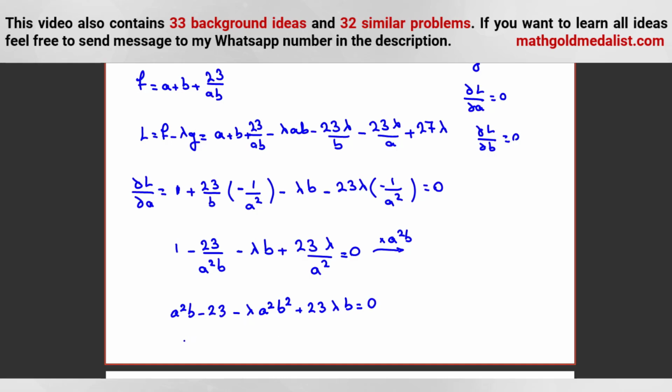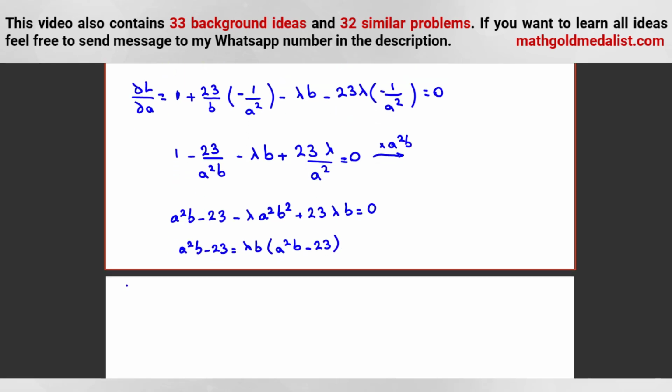Now let's write A squared B minus 23 is equal to, let's take these two terms that contain lambda to the right hand side. So we can factor out lambda B. It will be lambda B times A squared B minus 23.